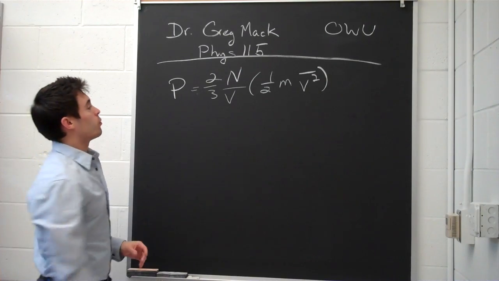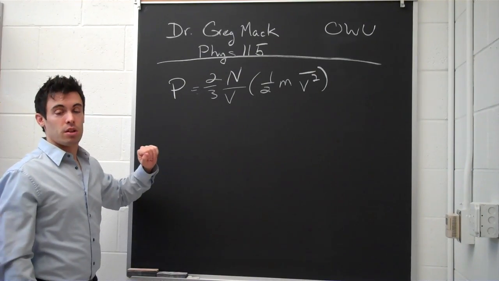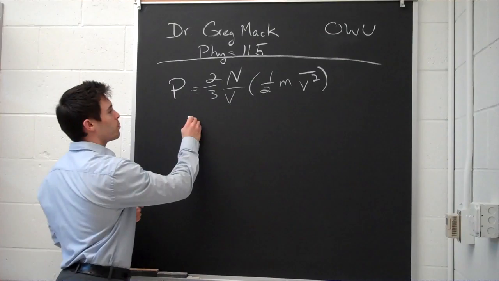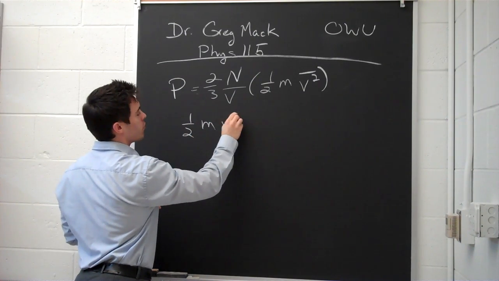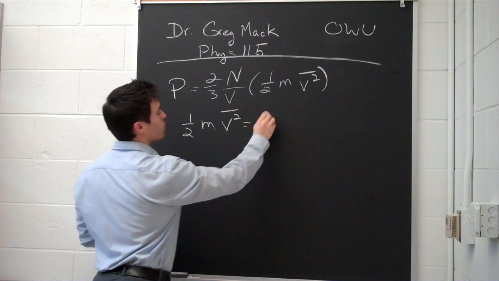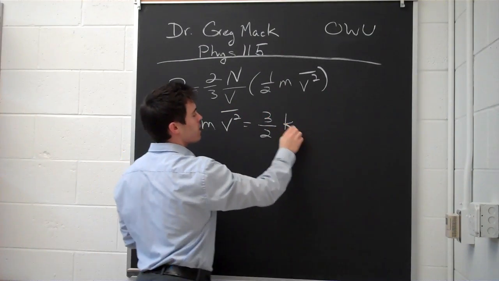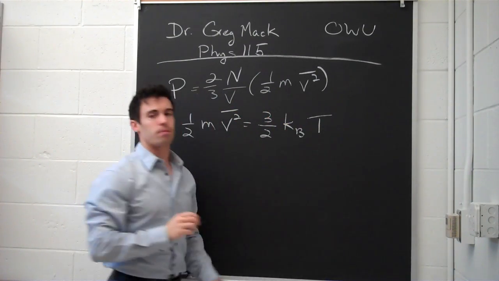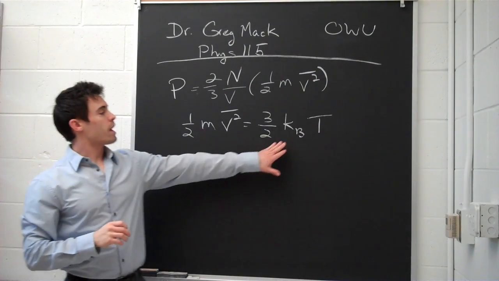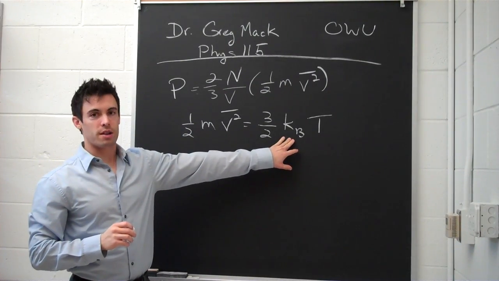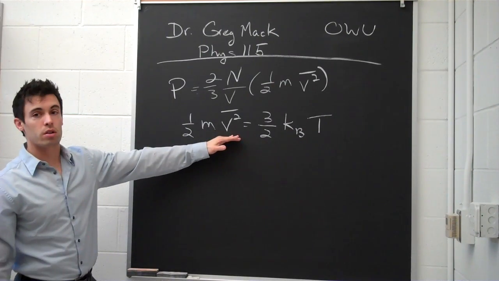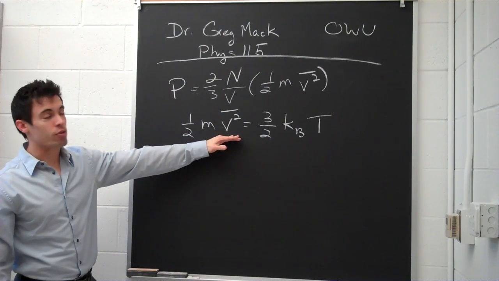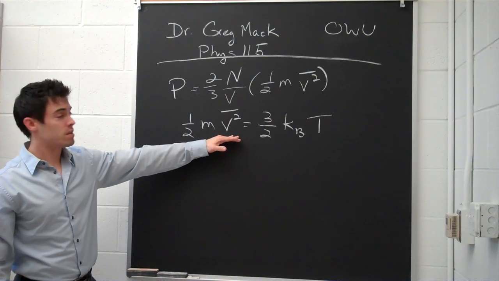Then, rearranging things, plugging in the ideal gas law, we end up with the relationship that 1/2 m v squared bar is equal to 3/2 kBT. Where, again, kB is the Boltzmann constant, T is the temperature, and v squared, with the average over it, is the average of the squares of the speeds.